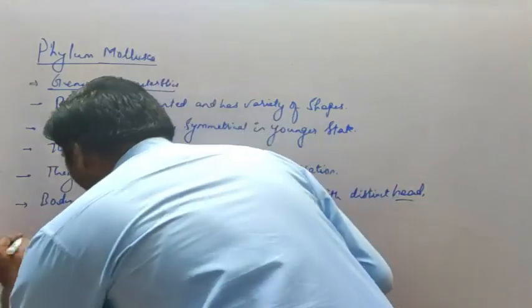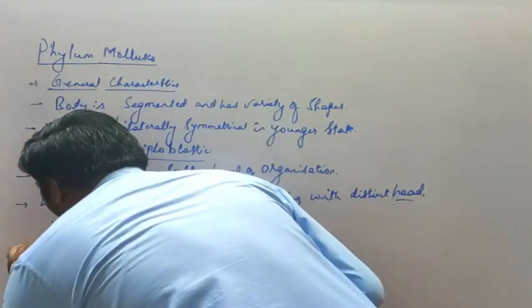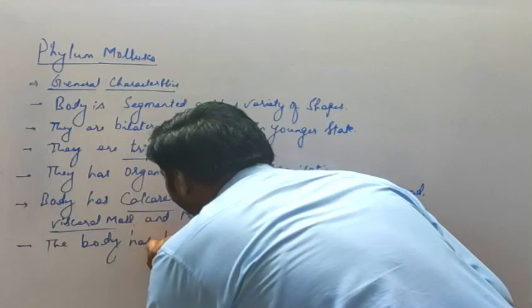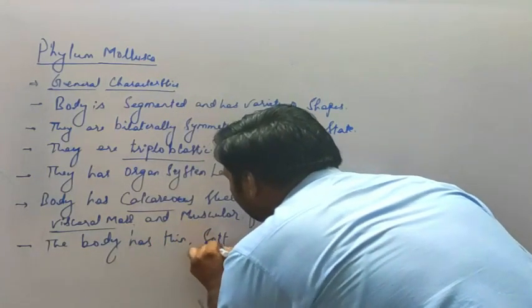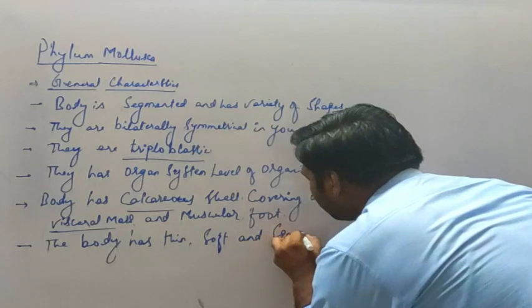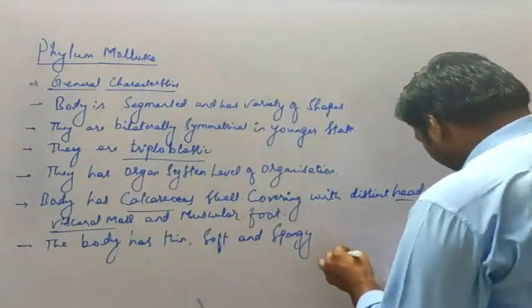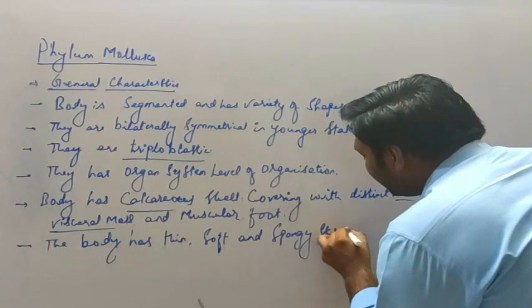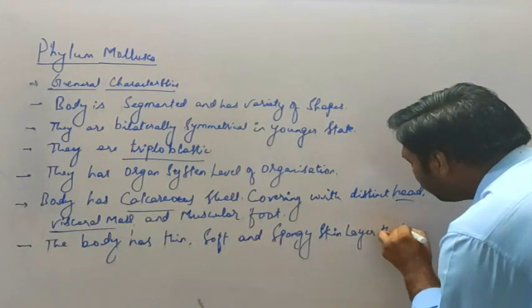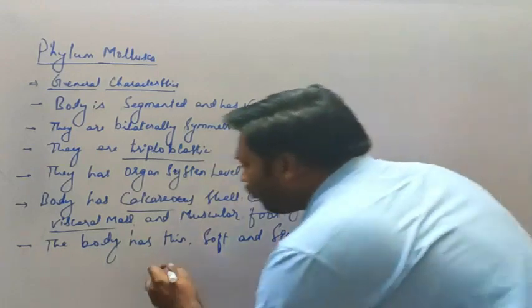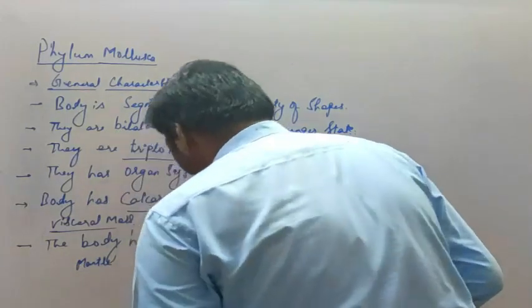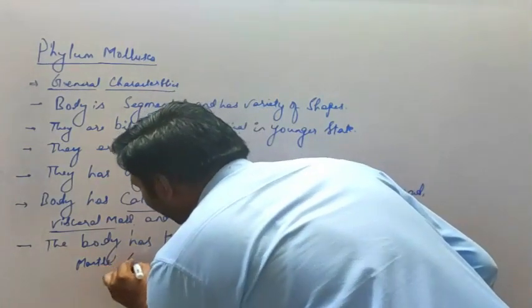Let's see. Next, body has thin, soft and spongy skin layer that forms the mantle, which is also referred to as pallium.